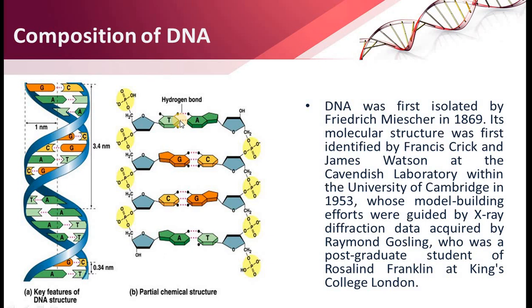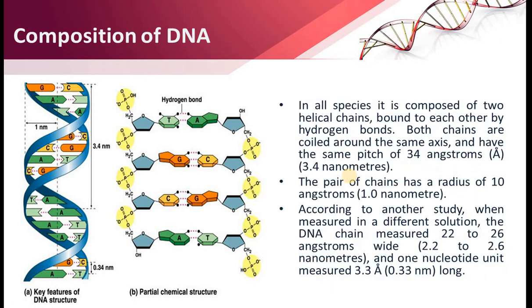DNA was first isolated by Friedrich Miescher in 1869, and its molecular structure was first identified by Francis Crick and Watson at the Cavendish Laboratory at the University of Cambridge in 1953, whose model building efforts were guided by the X-ray diffraction data acquired by Raymond Gosling, who was a postgraduate student of Rosalind Franklin at King's College London.